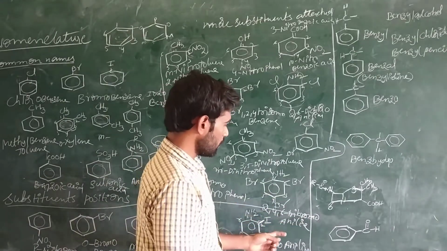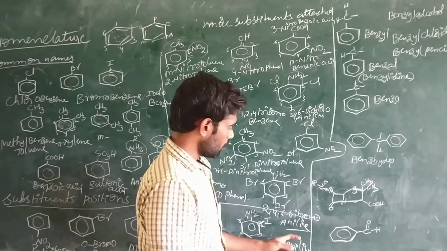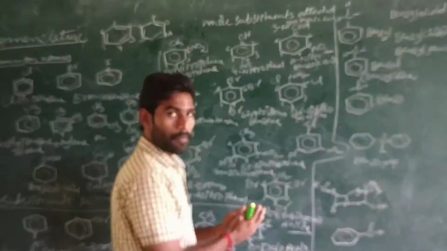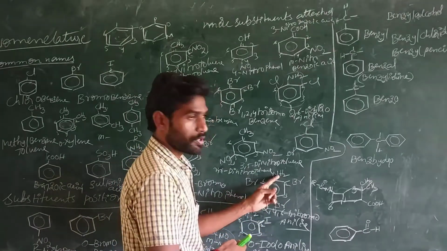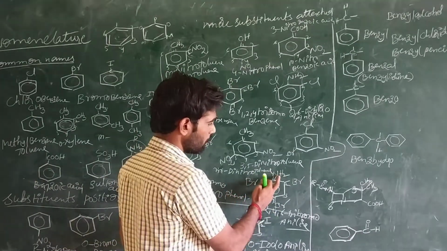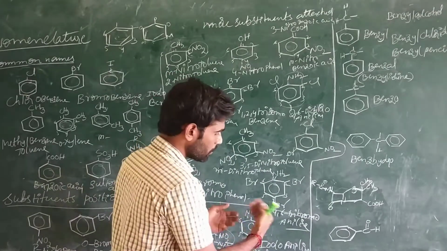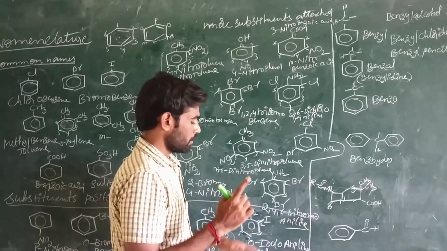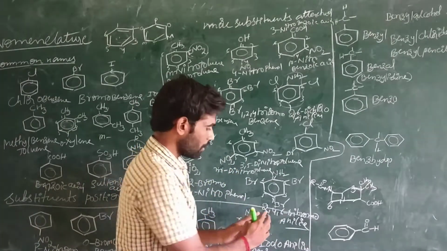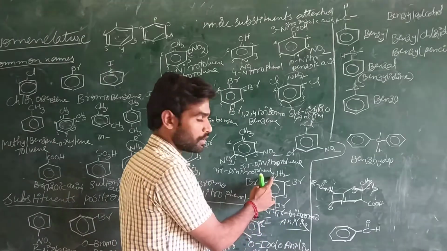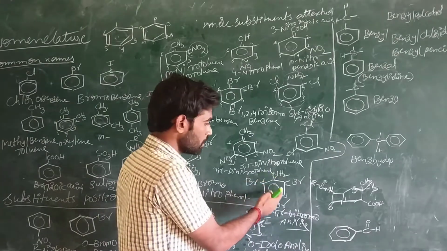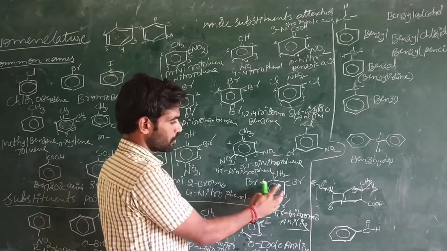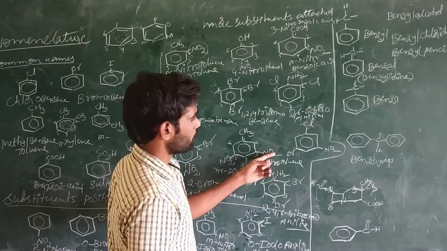Of course, the name aniline means benzene contains an amine group. No need to give numbering to the amino group. By default, the amine group gets the first number. Even though we are not representing the position of the NH2 group, by default it gets the first number. So that's why we are not mentioning the major functional group.